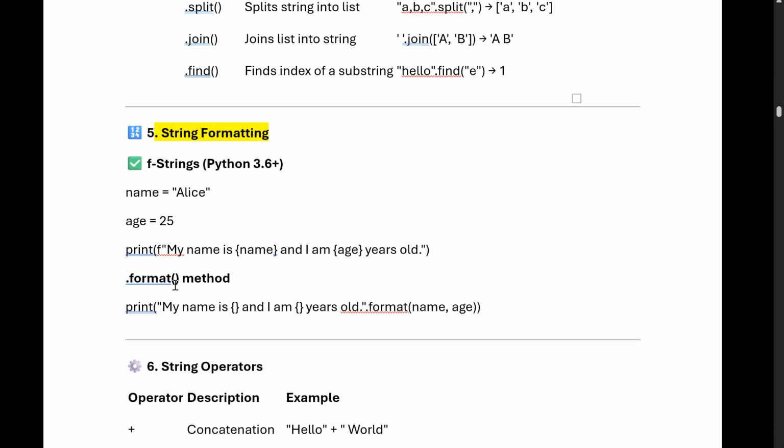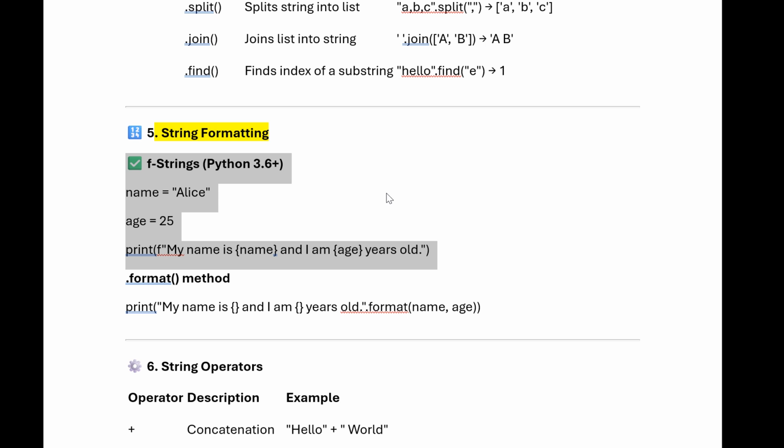Okay. Then the other method is dot format. So: my name is, then we pass the braces, then I am braces old, dot format name and age. We are passing name equals Alice, age equals 25, and under the first braces we are passing name, under the second braces we are passing age. So these are the two methods. Now we use the f-string method only, from version 3.6, and this is very important while writing something to the console or debugging something in your actual Python code.